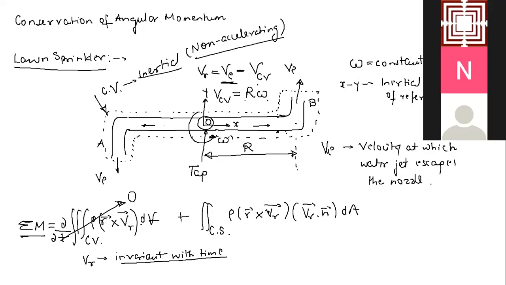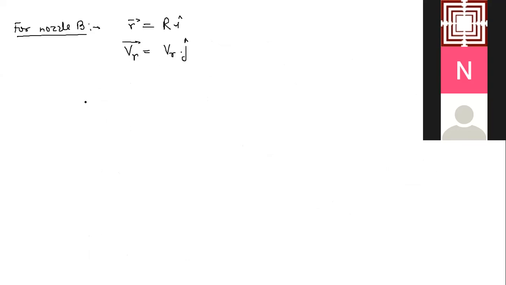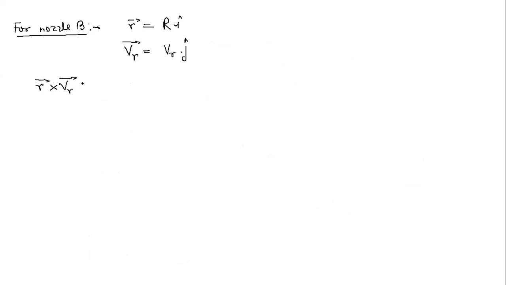So now coming to this term. Let us first calculate this R cross VR, then we will go to VR vector dot n vector. First of all, tell me what is R cross VR in this case. So simply R I cap cross VR J cap, right? So this is simply R VR multiplied by I cap cross J cap, and this is R VR k cap.